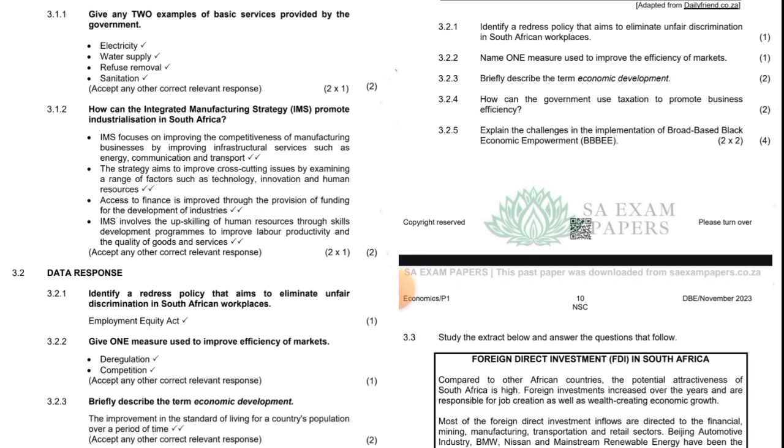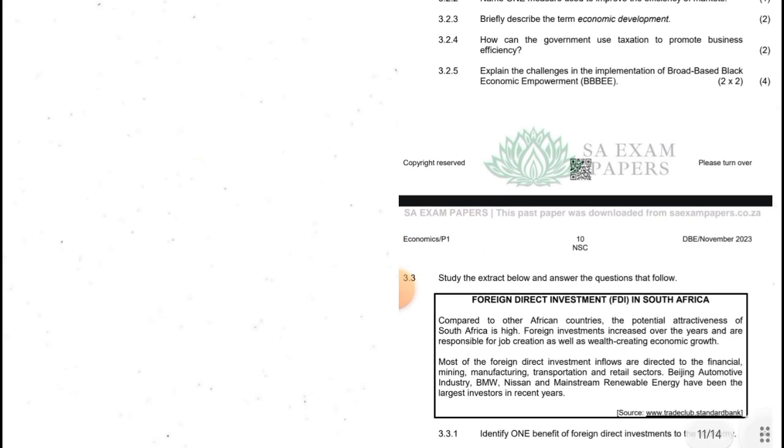Employment Equity Act. 3.2.2. Name one measure used to improve the efficiency of markets. This is deregulation or competition. 3.2.3. Briefly describe the term economic development: the improvement in the standard of living for a country's population over a period of time. 3.2.4, how can the government use taxation to promote